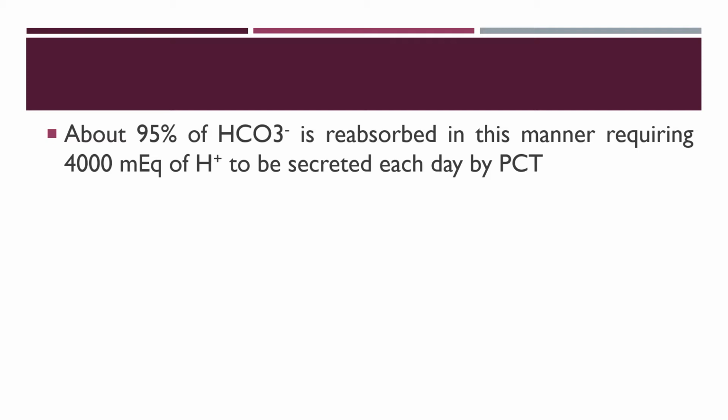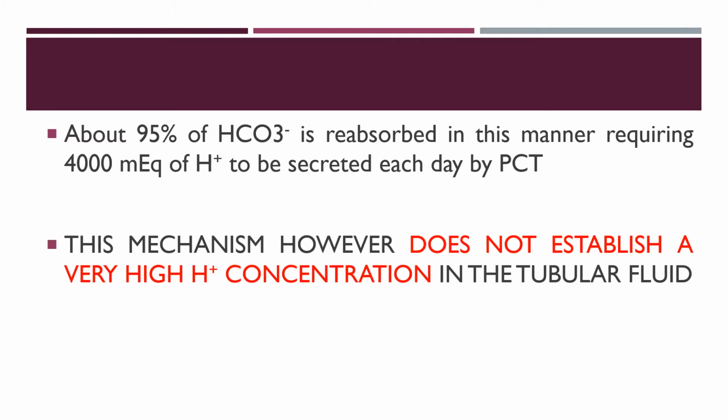So we know the mechanism in the PCT: CO2 combines with H2O, then H2CO3, then H+ plus HCO3-. H+ comes out by secondary active transport, and HCO3- is reabsorbed by the sodium bicarbonate co-transporter. So this mechanism is responsible for 95% of HCO3- reabsorption. But this mechanism, however, does not establish a very high H+ concentration in the tubular fluid. So urine acidity is not contributed by this mechanism.